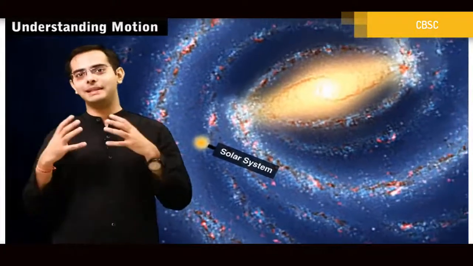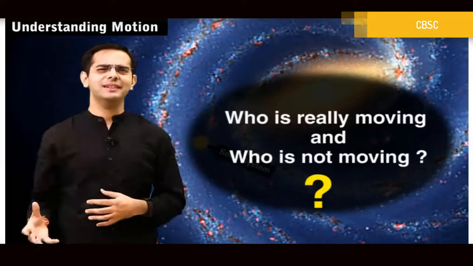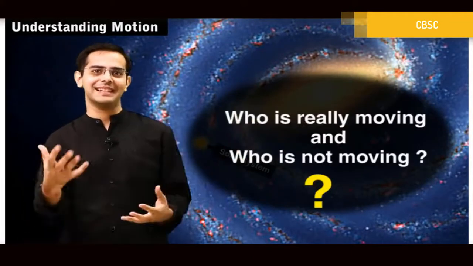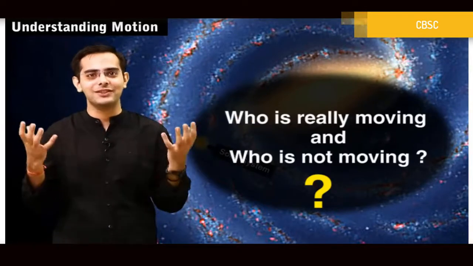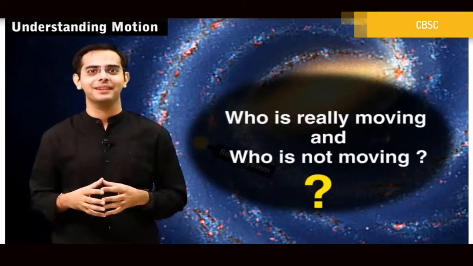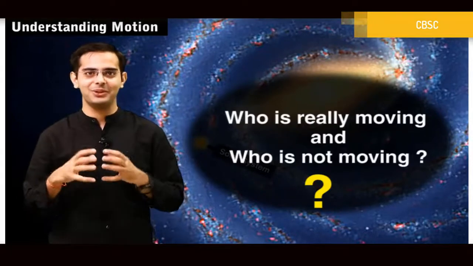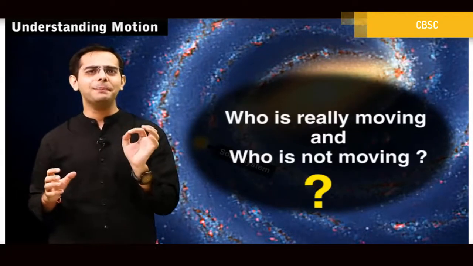And now you'd be saying, so who's really moving and who's not moving? You say the sun is at rest, and the other moment you say the sun is moving. So what's actually happening? What's actually moving and what's not moving? So far, in all the examples that we've discussed in this particular module, did you find any common peculiarity?